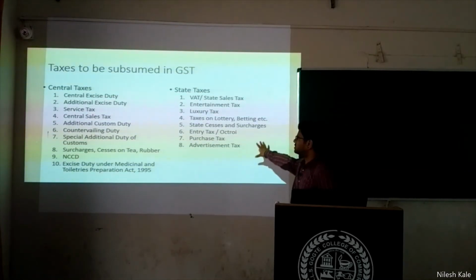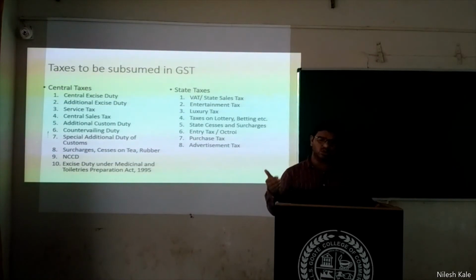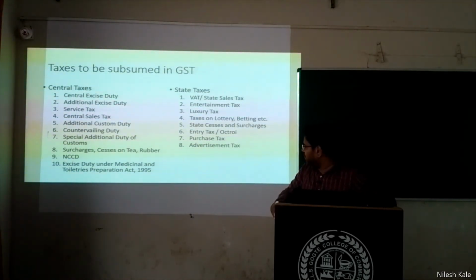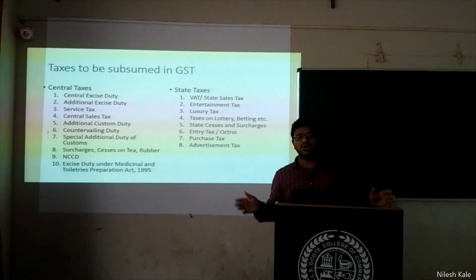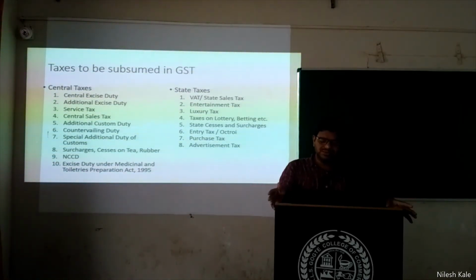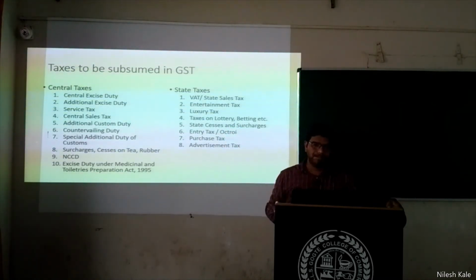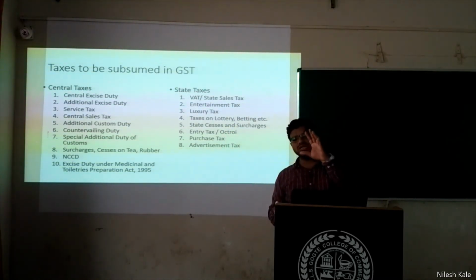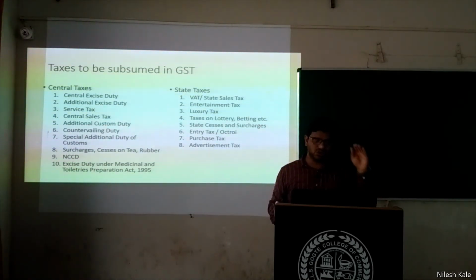And then these are the state taxes which are already subsumed in the GST: VAT or central or state sales tax, entertainment tax, luxury tax, taxes on lottery, betting, etc., state cesses and surcharges, entry tax or octroi, purchase tax and advertisement tax. These are the taxes subsumed in GST. It means now there is no such tax applicable today, and if it is applicable, then only on such goods which are not subsumed in the GST.